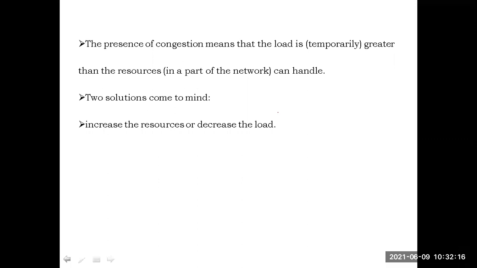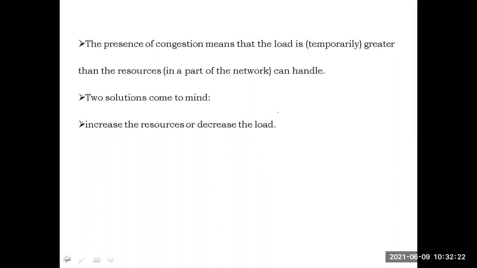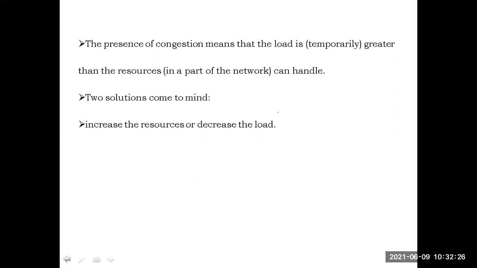That means when congestion occurs in the network, to prevent the congestion, increase the resources. That is one option, like increasing the roads. If increasing of the road is not possible, if the extending of the road is not possible, decrease the number of vehicles, stop number of vehicles. By keeping some checkposts, we will stop the number of vehicles entering into the road. That is called controlling the load. Okay. In the network, whenever